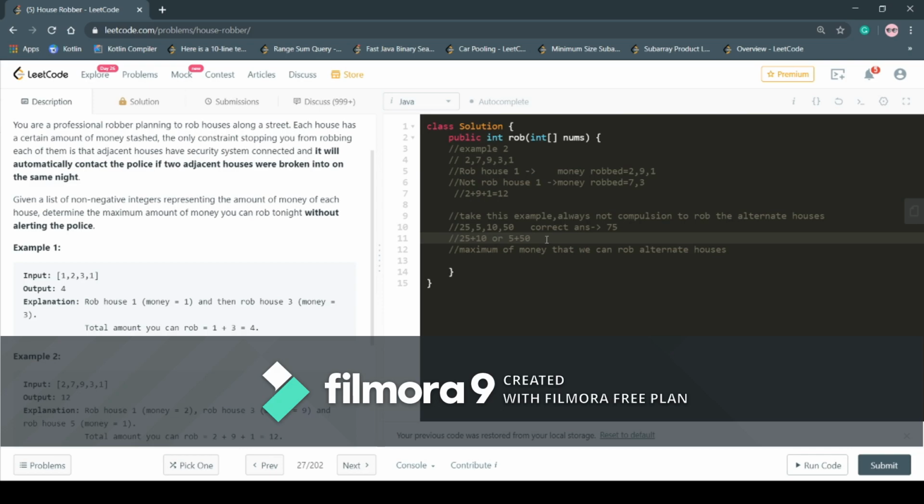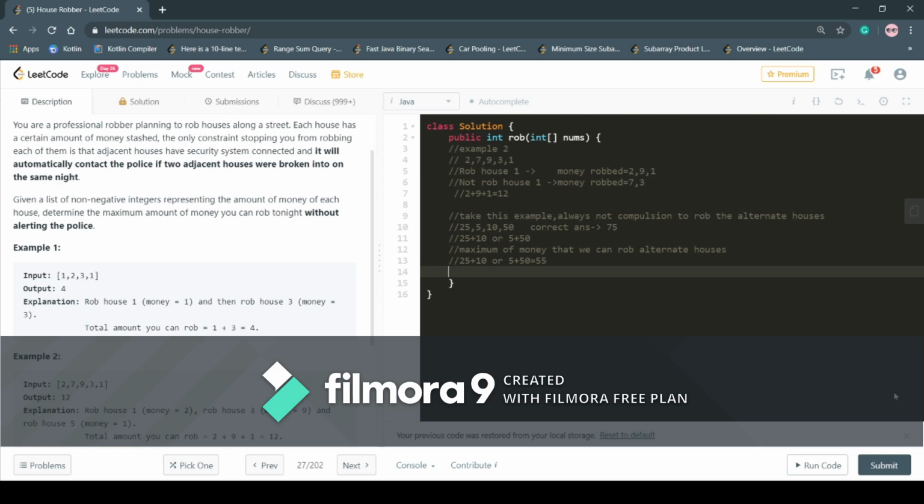But if we go through our traditional approach, that is only calculating the maximum amount of money we can rob from alternate houses, then we would have robbed 25 plus 10, or if we had left house 1, then we could have robbed 5 plus 50, that is 55. But that is not the correct answer.